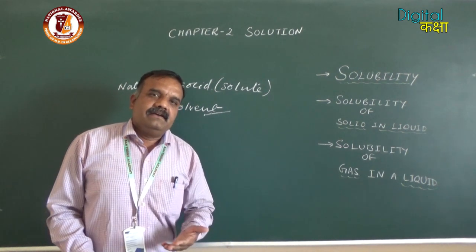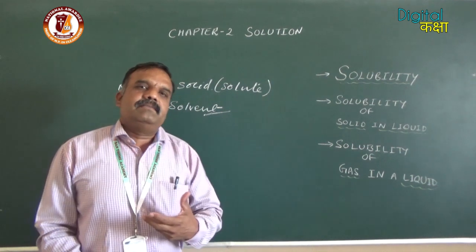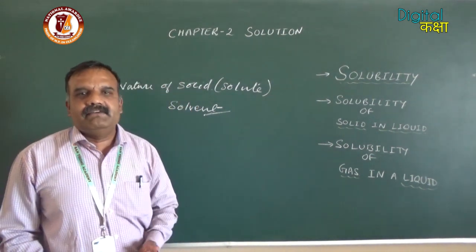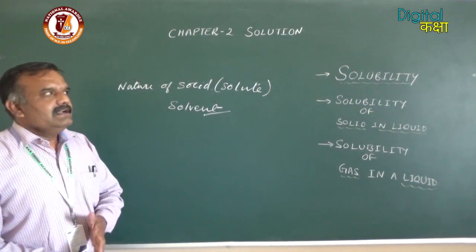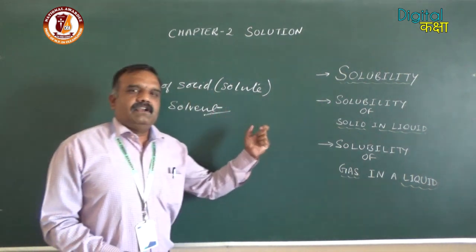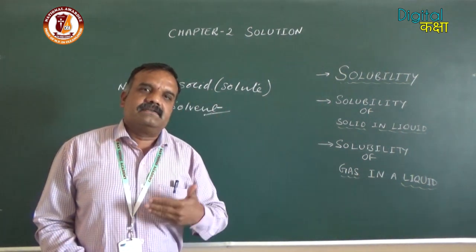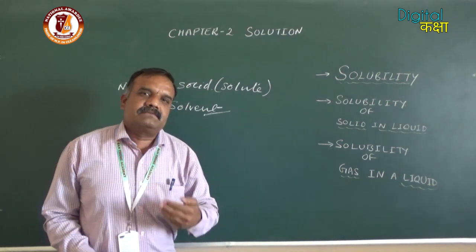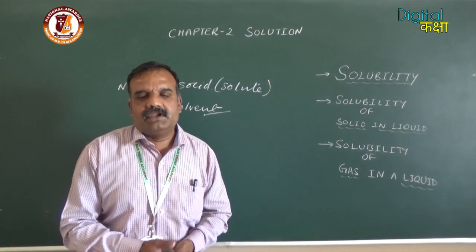And if you take an organic compound, for example naphthalene, it will not get dissolved in water, but it easily gets dissolved in benzene. It means that like dissolves like. So the solubility of solid in liquid depends upon the nature. If the solute is polar in nature, it will get dissolved in polar solvent. If the solute is non-polar, then it will get dissolved in non-polar solvent.